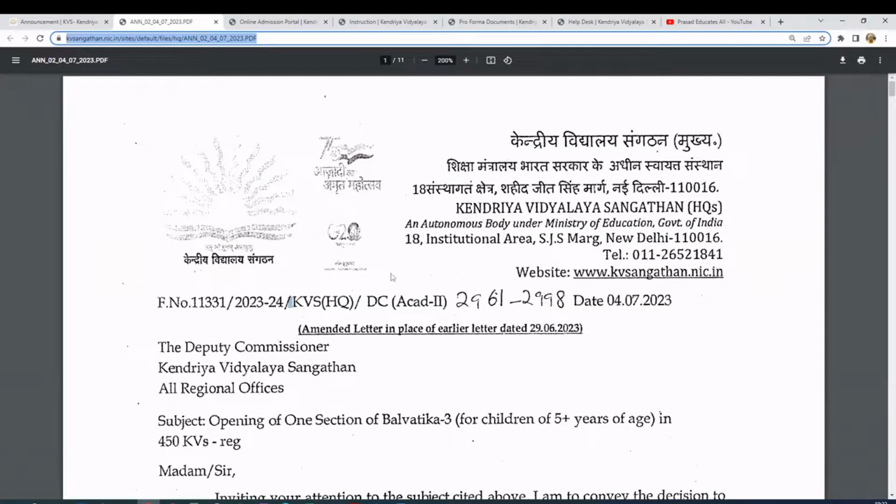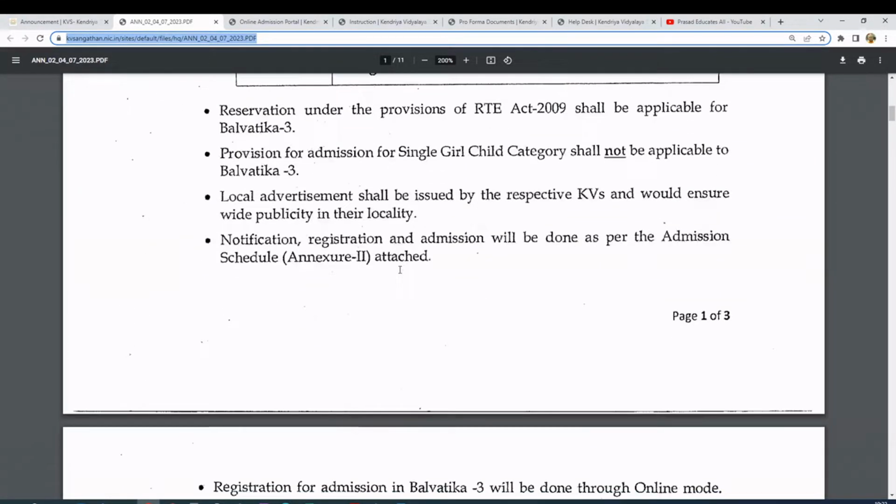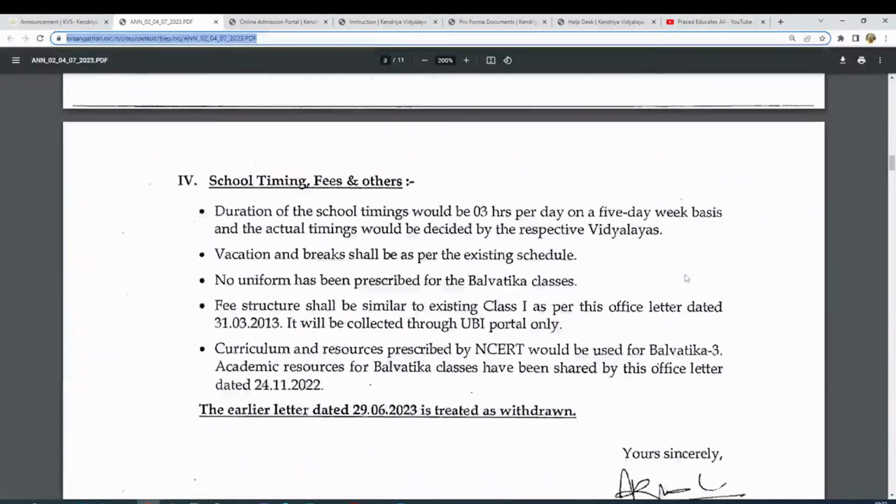So let's jump on to the notification here. This notification I already shared. The age criteria is 5+ years, 5 to 6 years. There is a lot of other information.